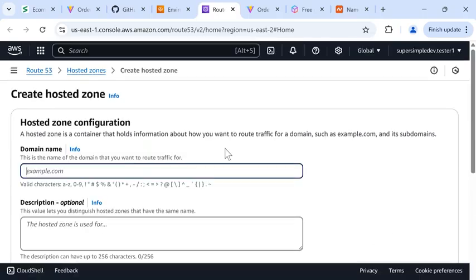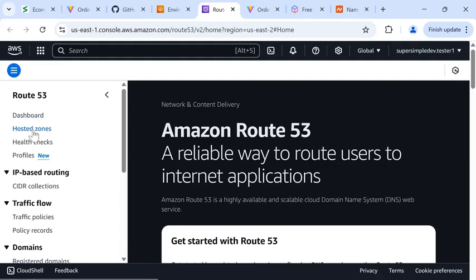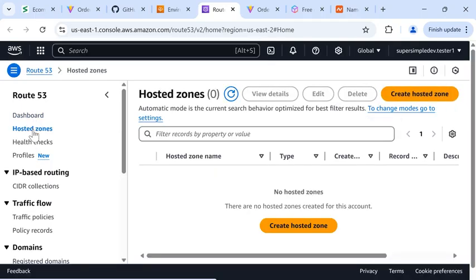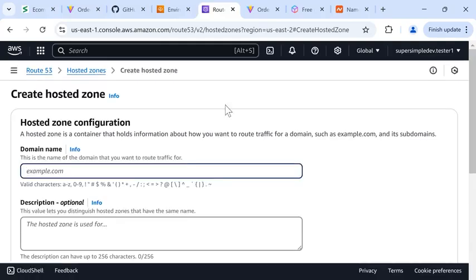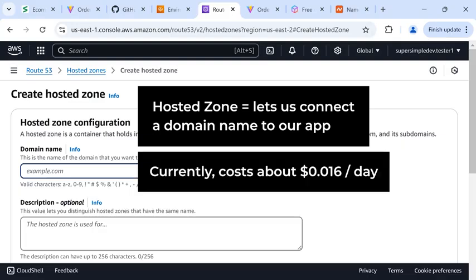If you don't see that, we can also click this menu here, click Hosted Zones, and then click Create Hosted Zone. A hosted zone lets us connect a domain name to our app. So currently, a hosted zone costs about 1.6 cents per day. So you can use it for free for a few hours.